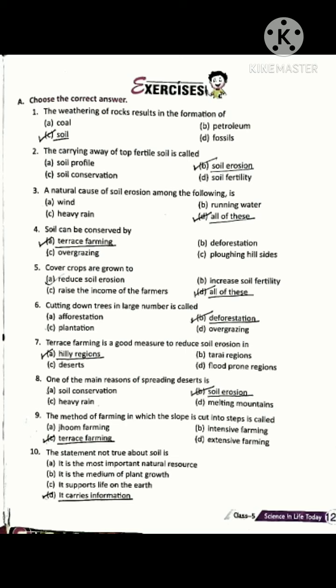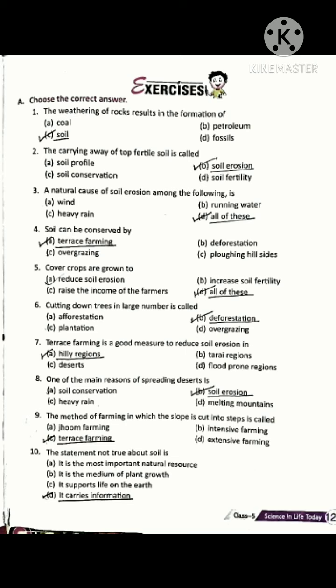Question number 4. Soil can be conserved by: Option A, terrace farming; B, deforestation; C, overgrazing; D, plowing hillsides.